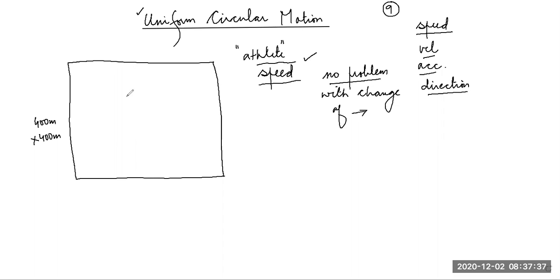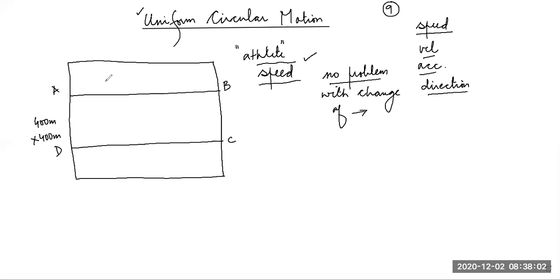Okay. So, first case, let us say this is the way he's running. It's a rectangular track, so he goes from A to B, then B to C, C to D, then D to A.